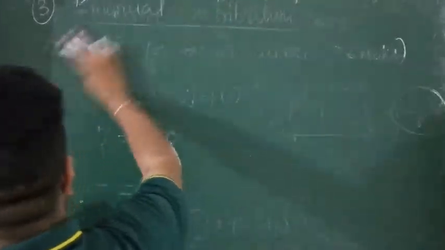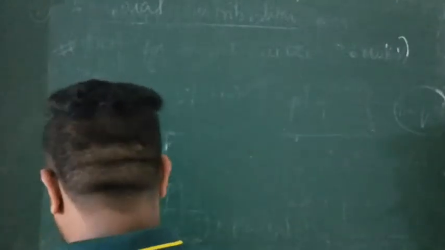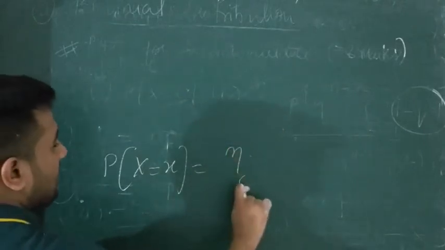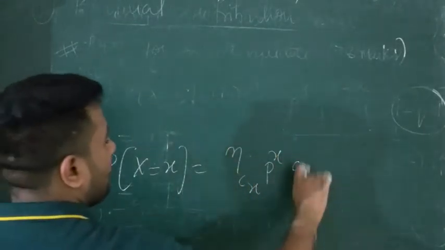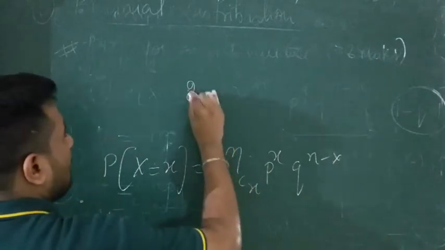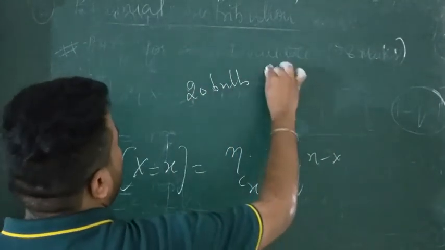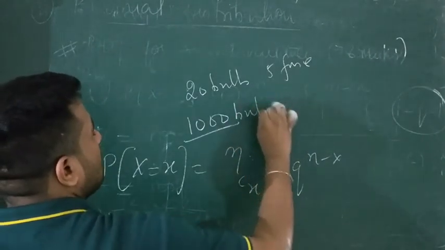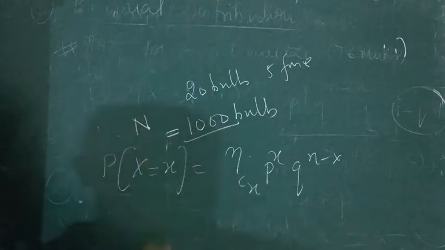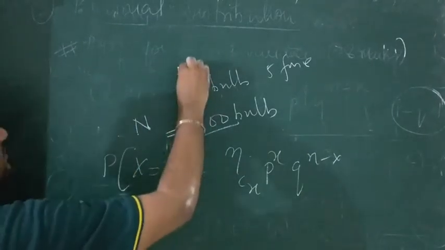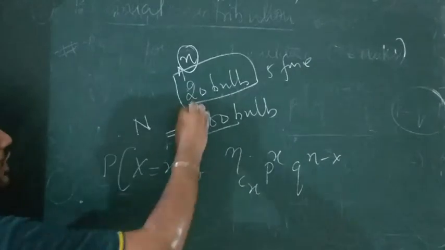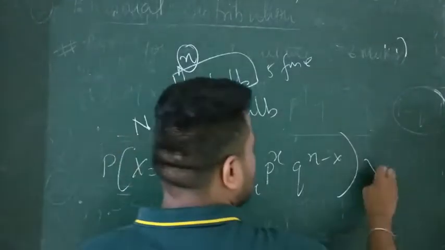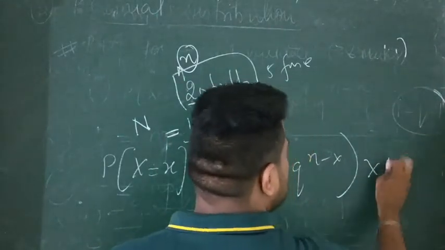And one more thing, like for probability of x equals to x, you know, it is nCx p^x q^(n minus x). For example, it says that 20 bulbs are there, out of 5 are fused. So find probability for 1000 bulbs. So basically it is n values. This is capital N and this is the small n. The number of trials were done on 20 bulbs and it is asking for 1000 bulbs. So you have to multiply this by 1000. That is, I must say, this is multiplied by N.